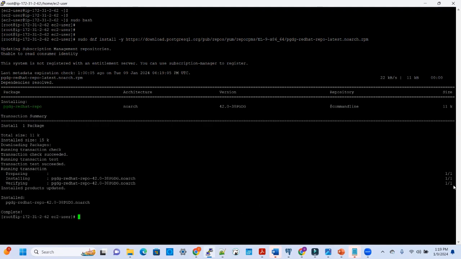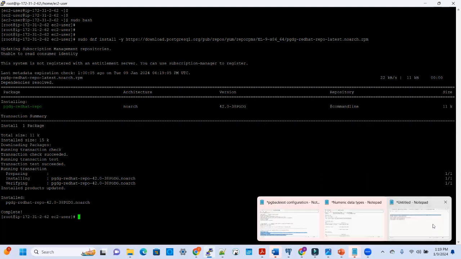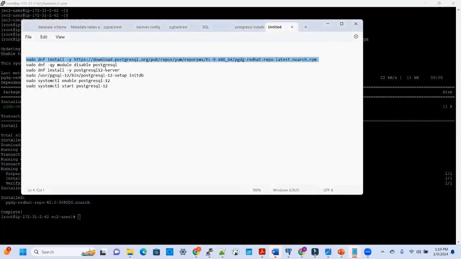So this is what is installed: the PGDG Red Hat repository for Postgres. And I'm going to pick up the next command. Uninstall any Postgres module that is existing on this OS.